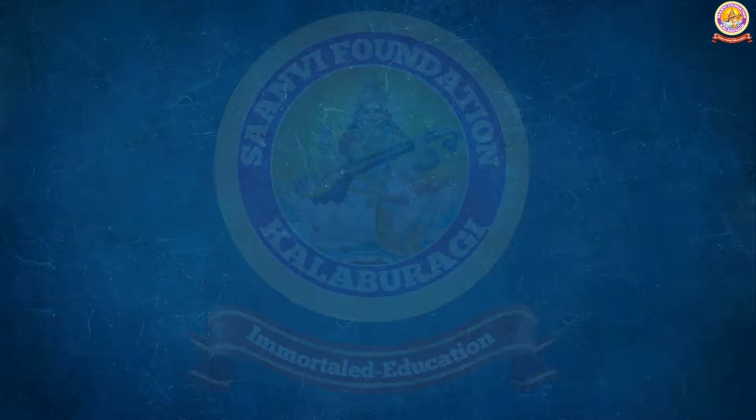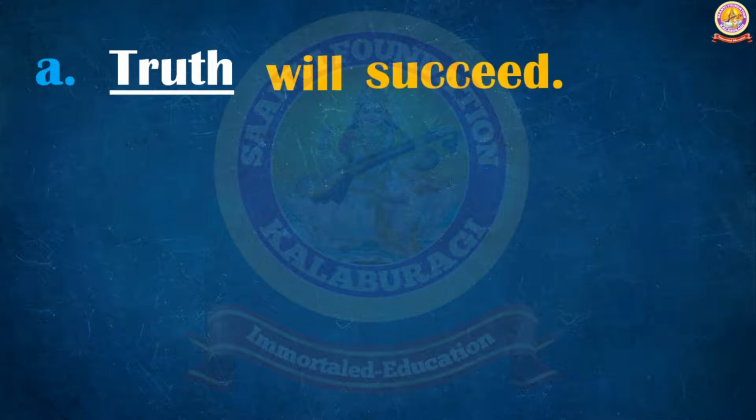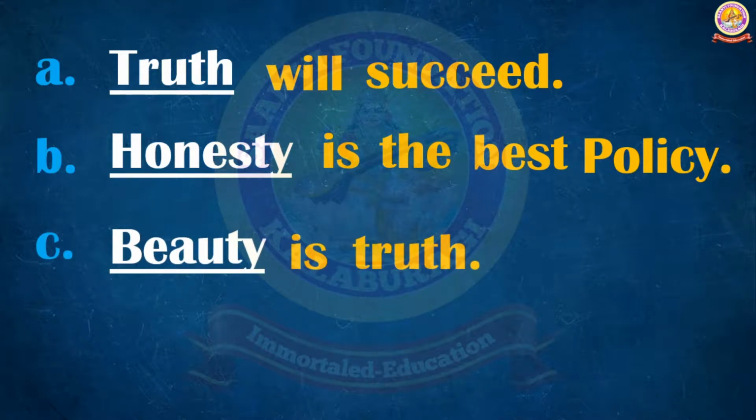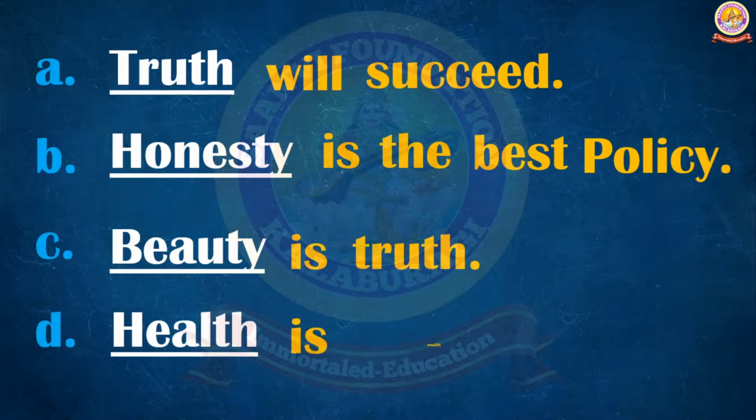For example, truth will succeed. So here truth is the abstract noun. Honesty is the best policy. Honesty is the name of a quality. All of you know that is the best policy. So honesty is the abstract noun. Beauty is truth. Here beauty and truth both are considered abstract nouns. Health is wealth. Here health and wealth both are considered abstract nouns.